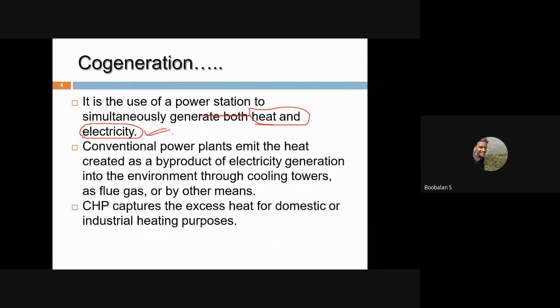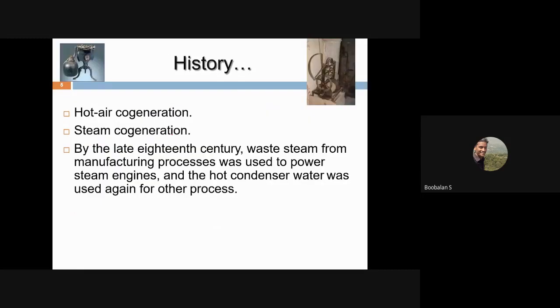We are going to see it step by step. And the history: around the 18th century it was developed. From the time human beings evolved and discovered steam, we discovered this as well. It's a very old and traditional method. By the late 18th century they had discovered steam, and with steam energy we do everything.